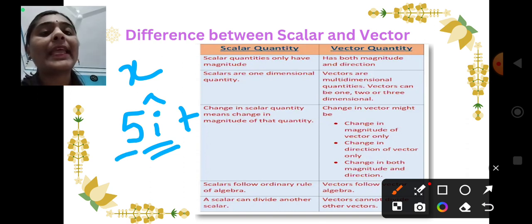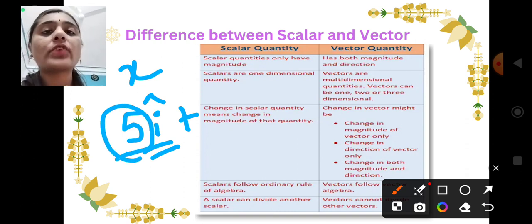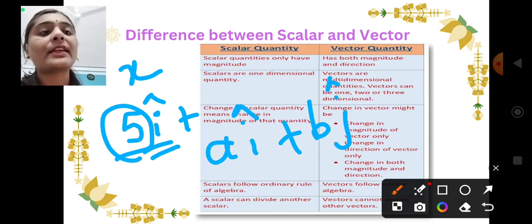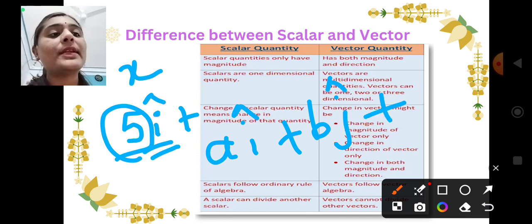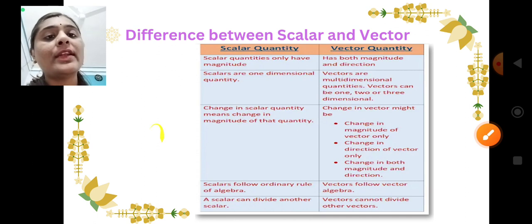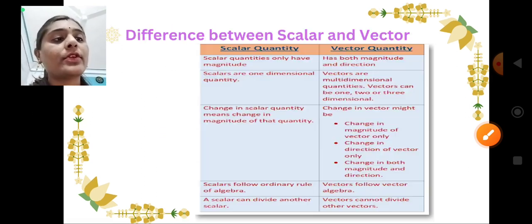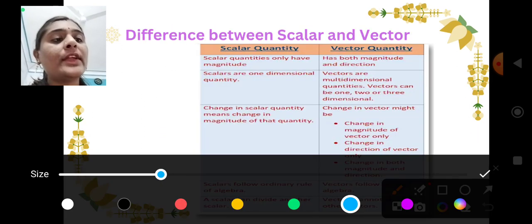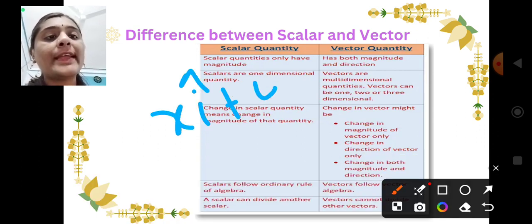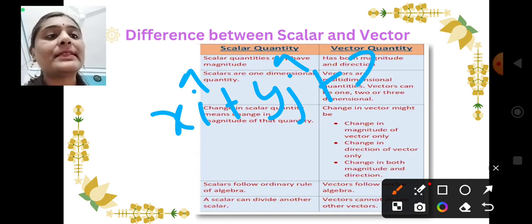Now suppose A, here 5, instead of this 5 you can consider any constant. Suppose A i cap plus B j cap, B we are considering along the y direction, plus C k cap. Or for easy understanding, we can write even x i cap plus y j cap plus z k cap.